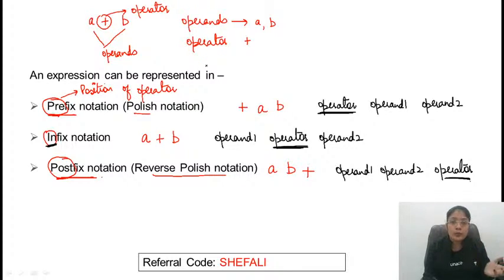First of all, we'll do it manually. Then we'll understand some rules and an algorithm that can be applied on the stack to convert an infix expression to a postfix expression. Clear? Any doubt till this point?